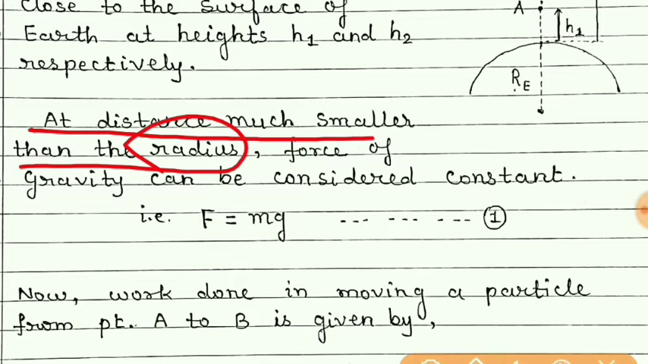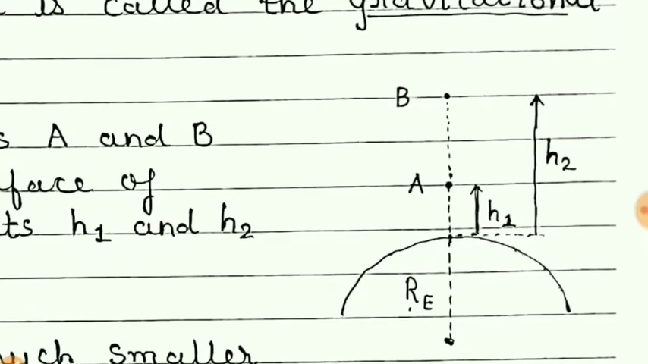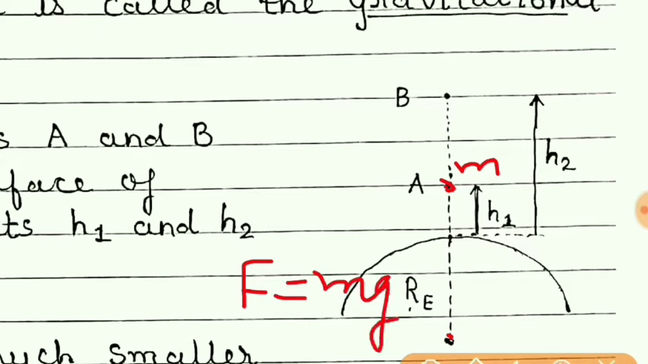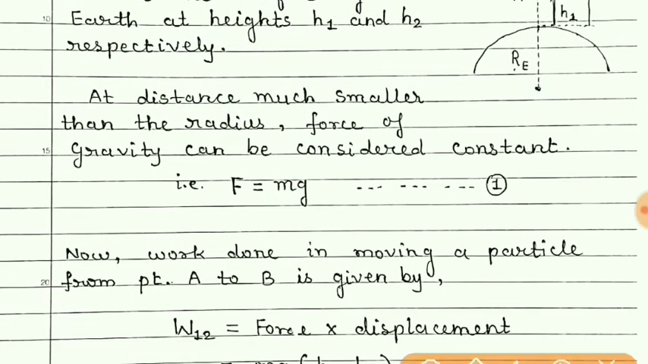The gravitational force is given by F is equal to mg. That is, if any mass m is kept at this point, then the force acting on this particle due to Earth is given by F is equal to mg, where g is the acceleration due to gravity at this point. Let us give this equation number 1.